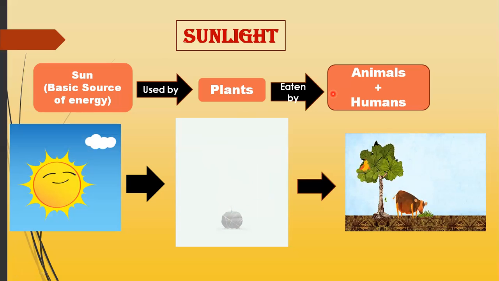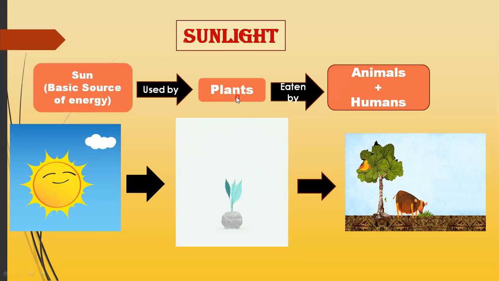But class, when in a habitat the light intensity begins to decrease, what will happen? The plants do not get the proper amount of light for making their food.